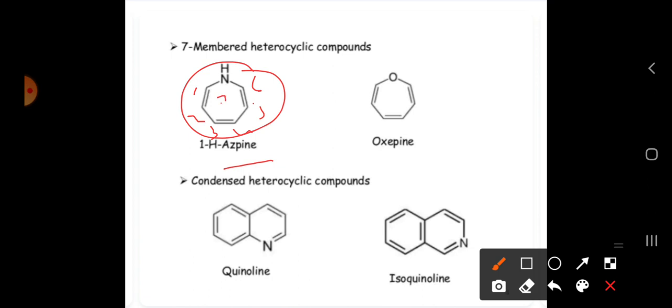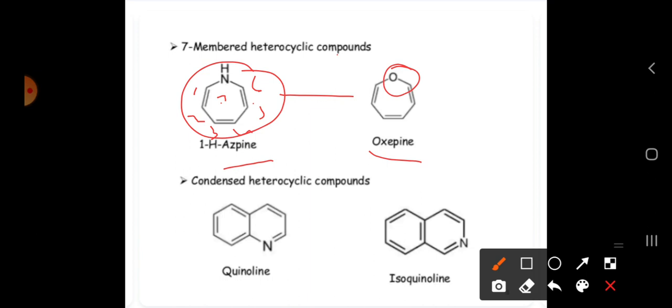If NH is present, we call it azepine. If oxygen is present, we call it oxepine. So if NH is present, this is azepine, and if oxygen is present, oxepine. So these are 7-membered compounds. Next, condensed heterocyclic compounds.